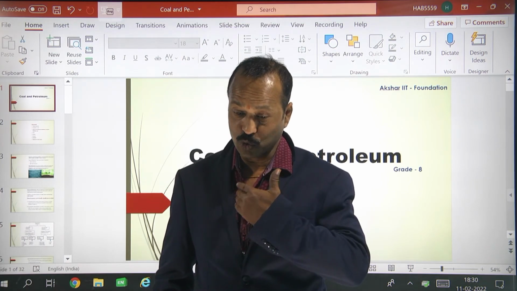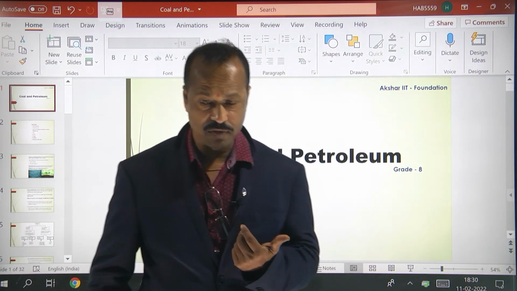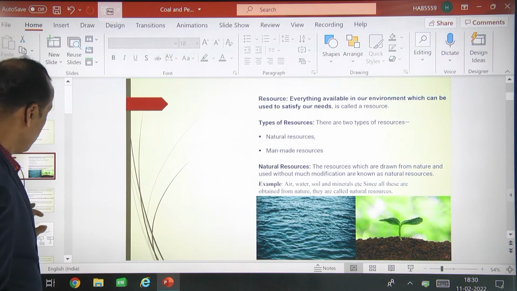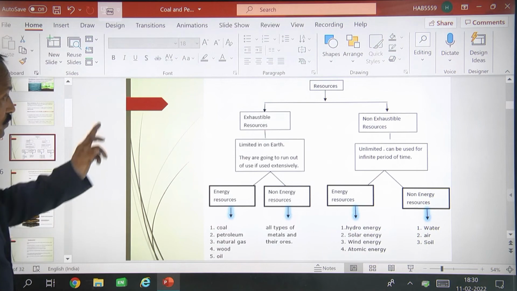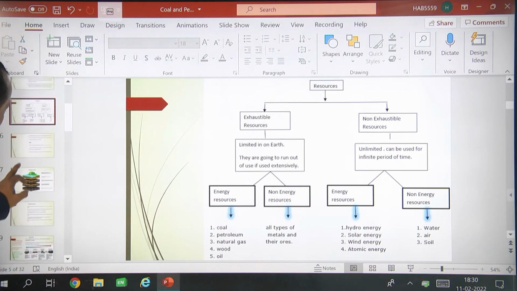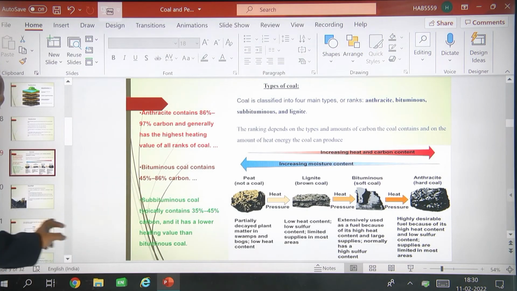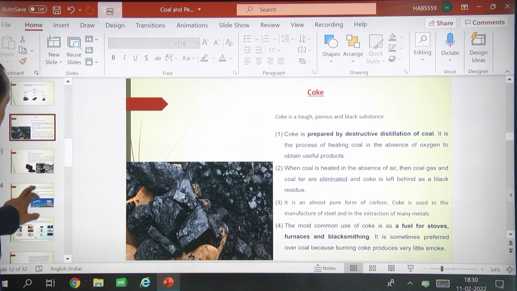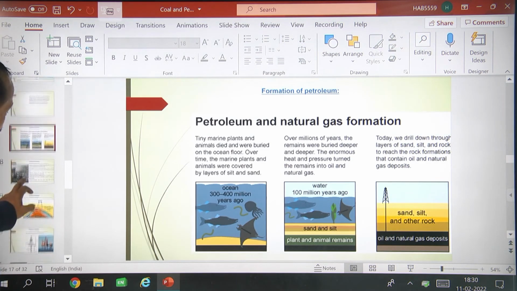I explained so many things which are not there in the textbook, in a very proper way, with slides, flow charts, and neat diagrams. Everything we discussed here: different types of coals, how they are extracted, what are their uses, the different definitions, processes, so many things we discussed here, right?